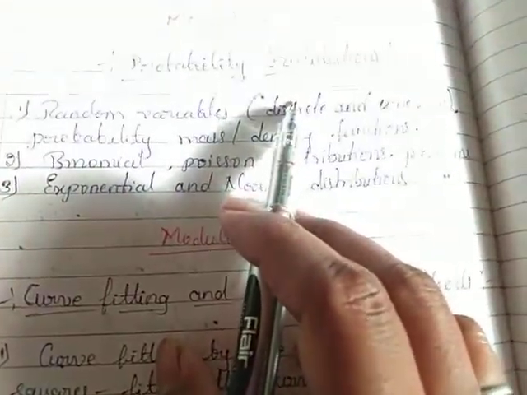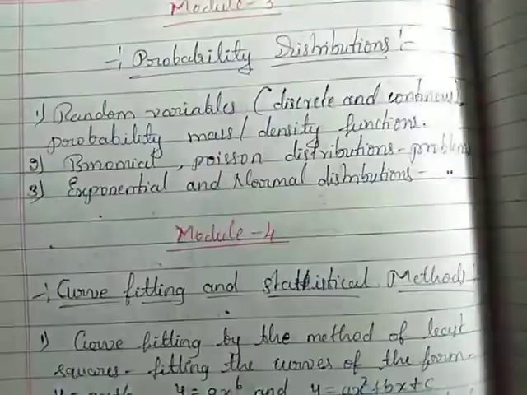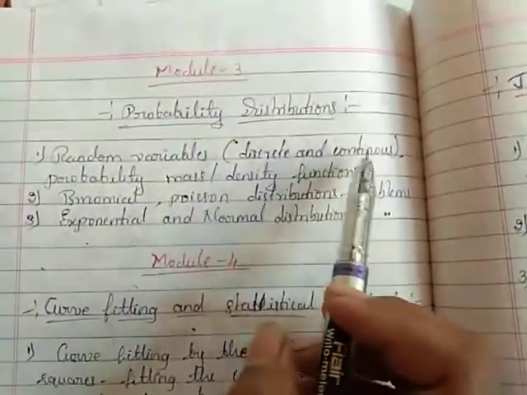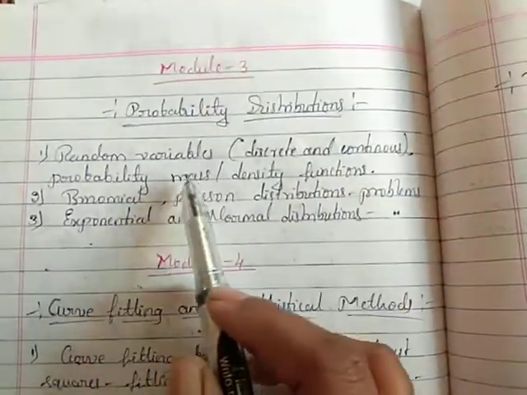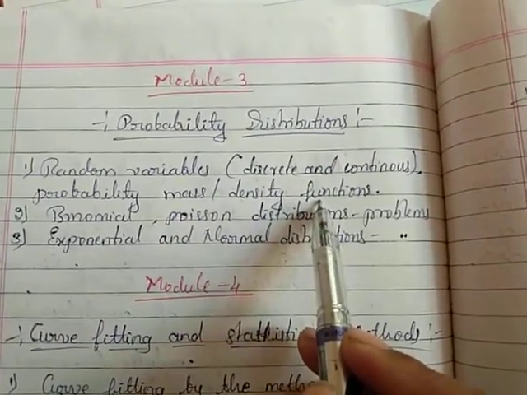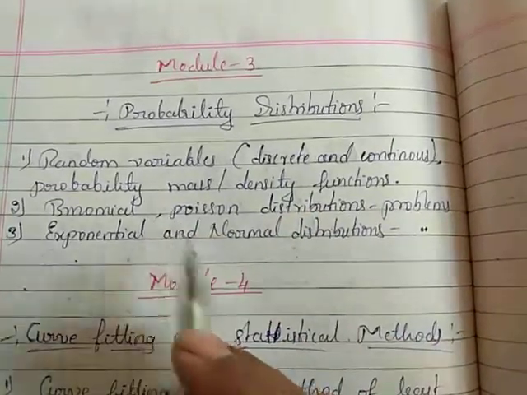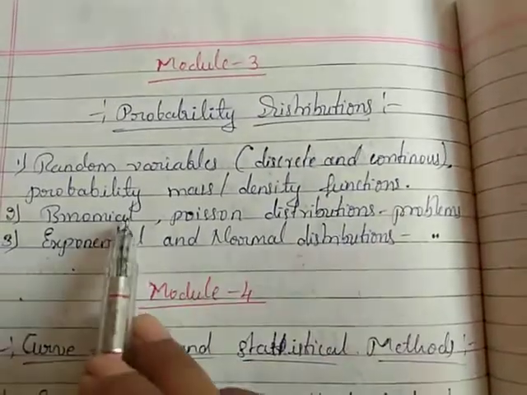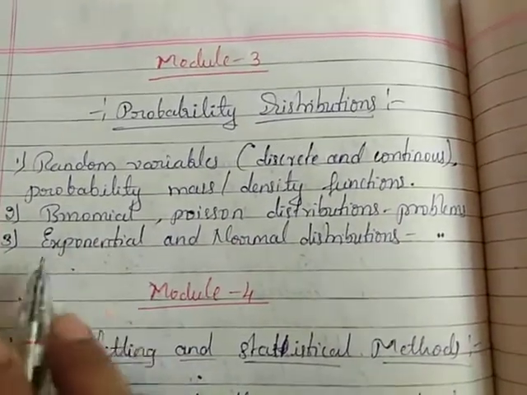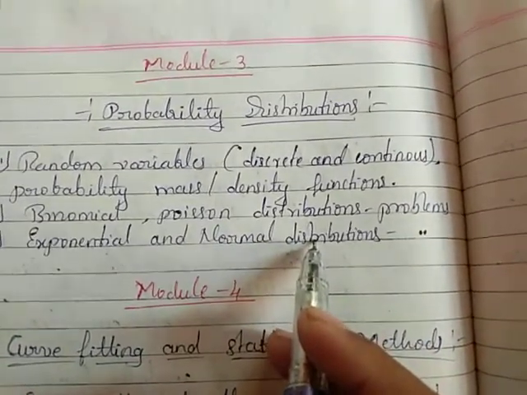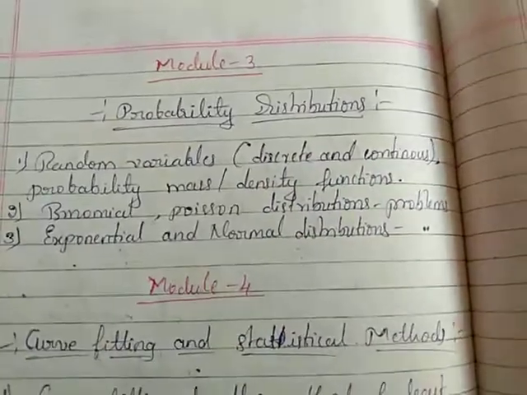In Module 3 we have the probability distribution. In the probability distribution we have the subtopic random variables. In the random variables we have discrete and continuous, and the probability mass and density function. The next topic is binomial and Poisson's distributions. In both we have examples based on binomial and Poisson's distribution. And the third topic is exponential and normal distributions. Those are the topics that come under the probability distribution.